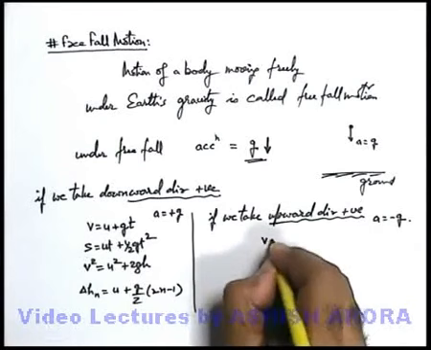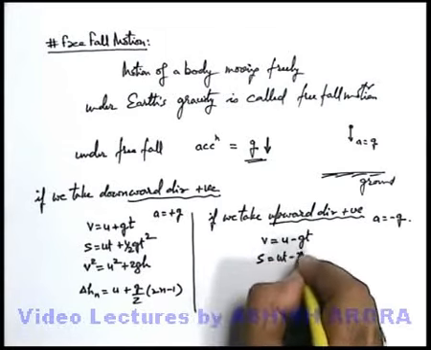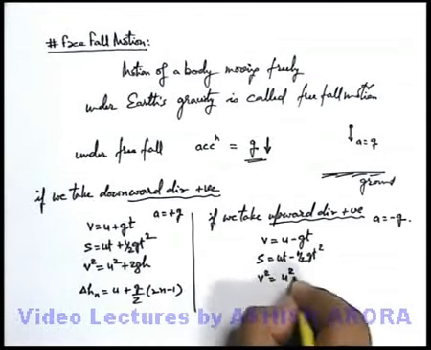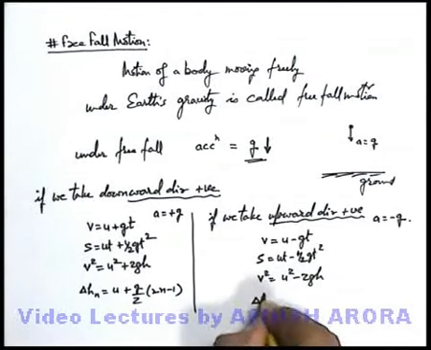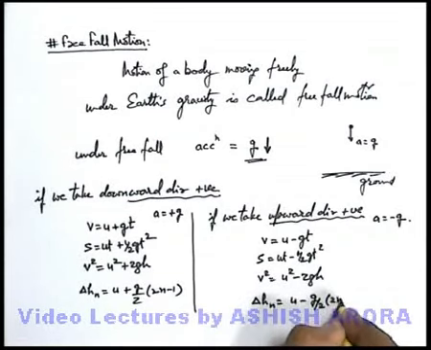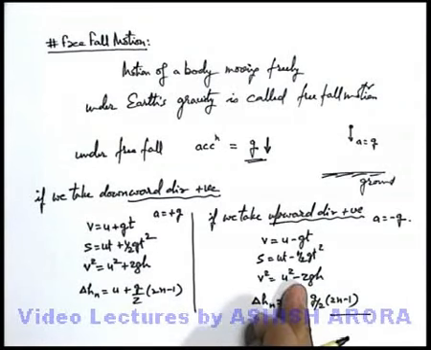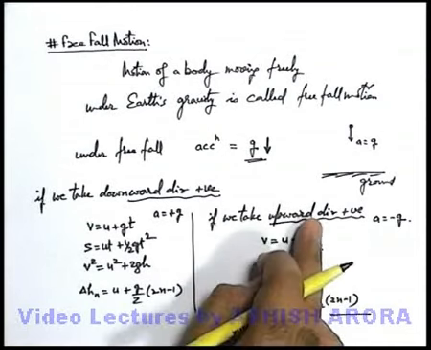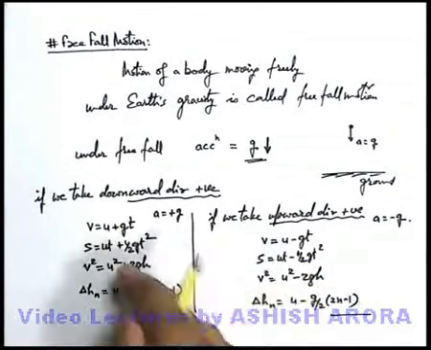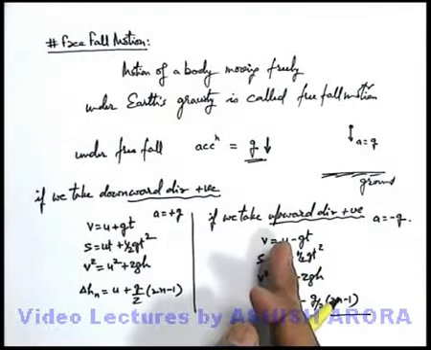So in this situation we write the equations as v equals u minus gt, s equals ut minus half gt square, v square equals u square minus 2gh, and height traversed in nth second can be written as u minus g by 2 into (2n minus 1). These are the speed equations we can use for free fall motion, depending on in which direction we take positive direction of our reference frame. So the use of these speed equations depends on the choice of reference frame as well as the direction we are taking as positive.